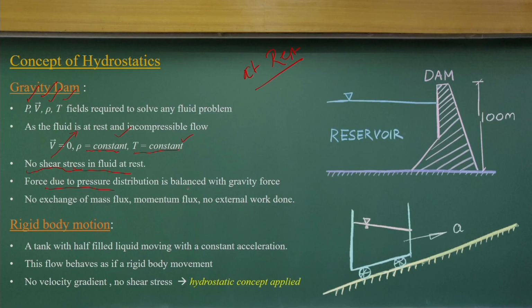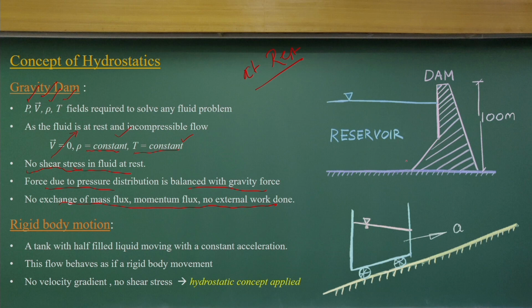And what two forces do we have? The gravity force and the force due to the pressure distribution. So, whatever the pressure distribution force is, that is equated with the gravity force. Very simple now. And since the fluid is at rest, there is no mass flux coming into any control volume, no momentum flux, and no external work done. So, this is the simplified case.